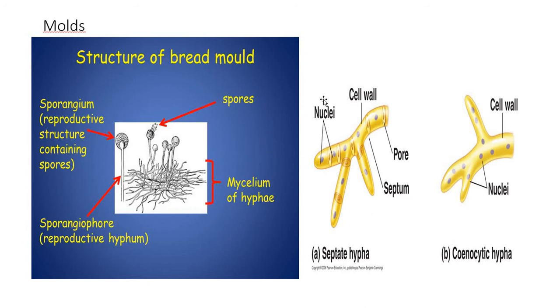Here we can see the structure of molds. Molds consist of a mass of filaments called hyphae. The single one is called a hypha, and in a group or mass it is called hyphae, and that is called mycelium.